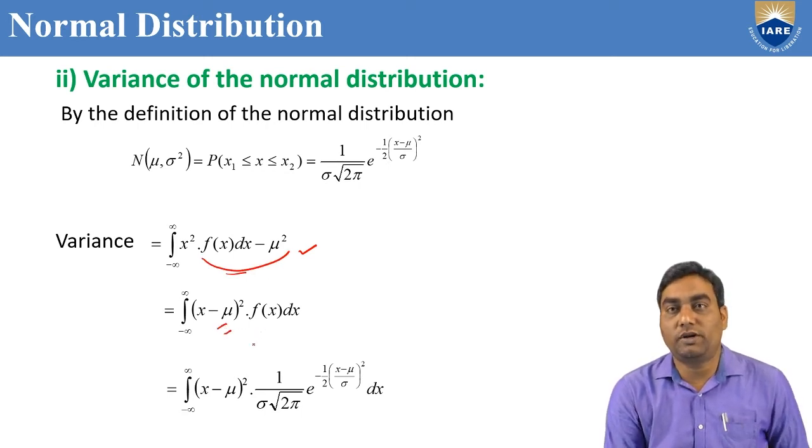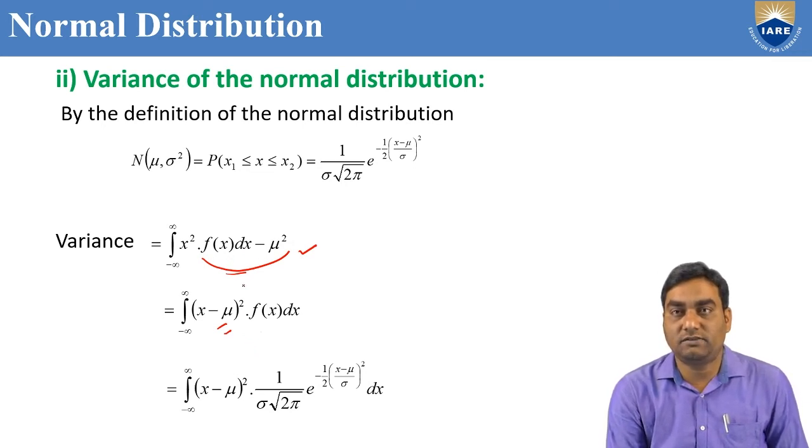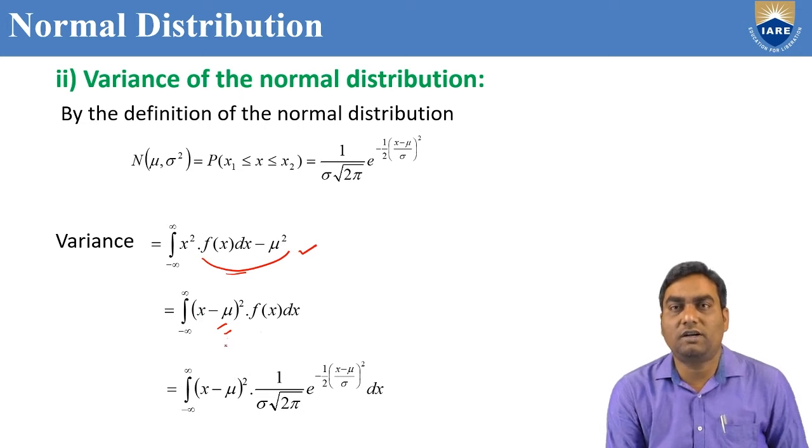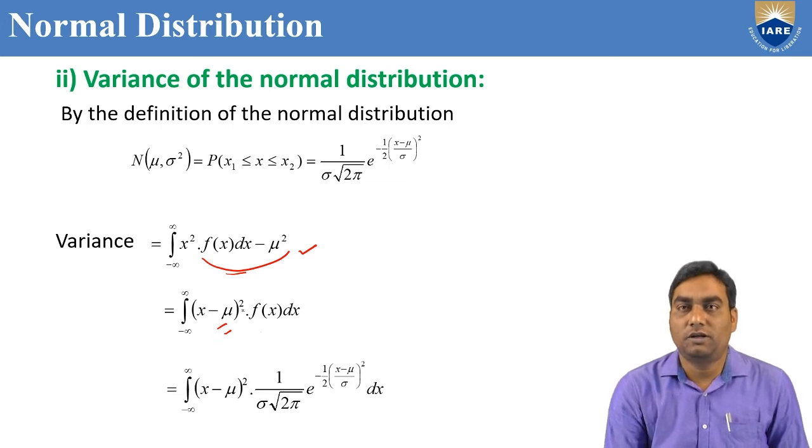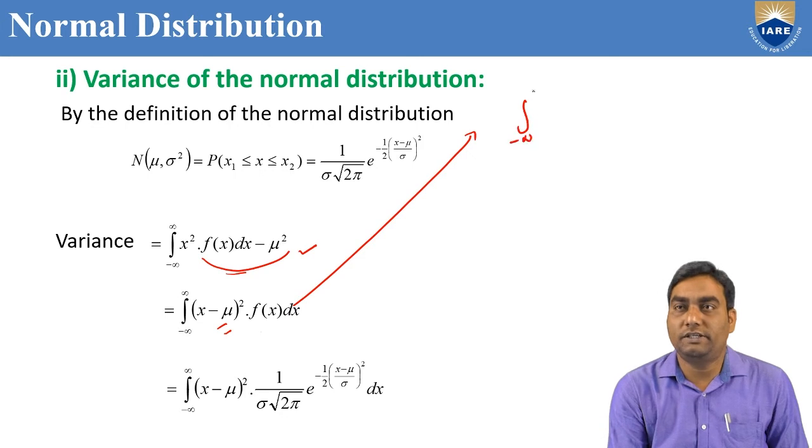Is it possible to write like this? See, it is looking like a square minus b square. Can we write a minus b whole square? That is not at all possible in general, but in a normal distribution it is possible. Because, see, integral minus infinity to infinity x minus mu whole square f of x dx.